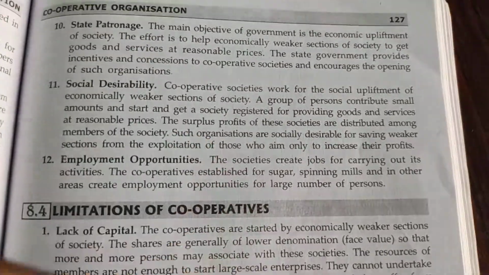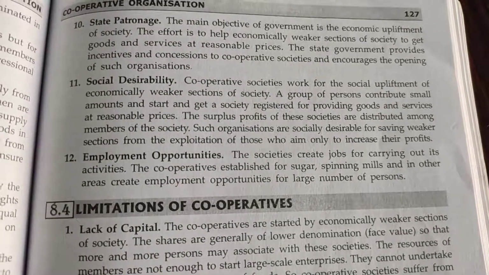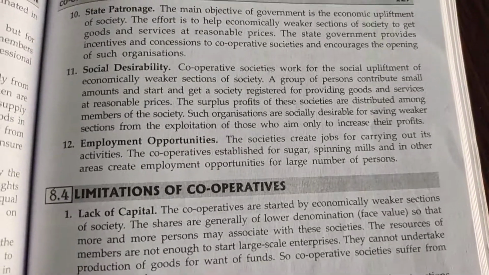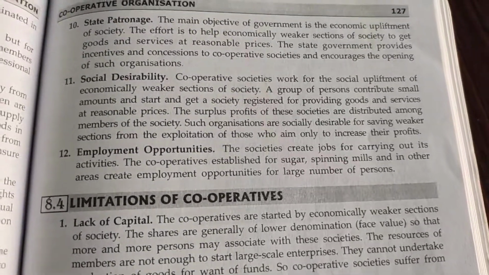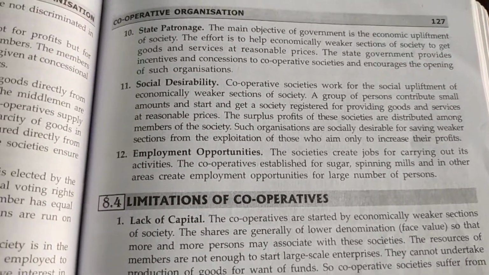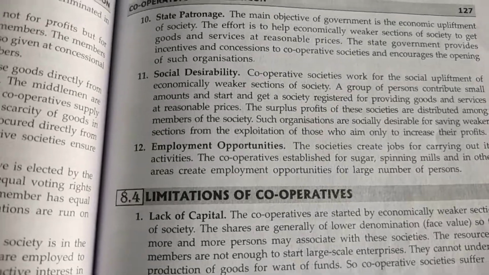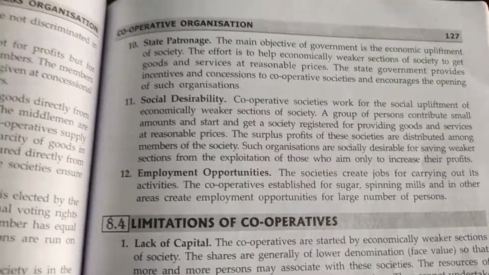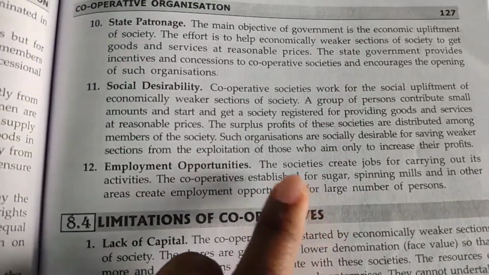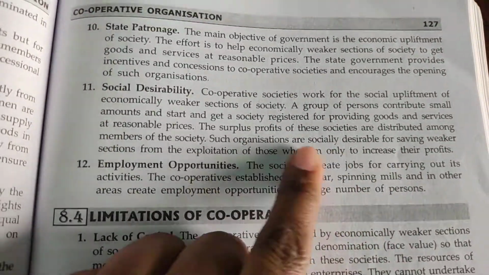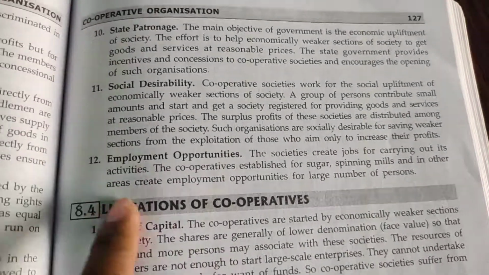So here a group of people voluntarily contribute small amounts and start this society. After starting the society, they will provide the goods at reasonable rates. They will sell the goods to whom? To the members, or they can even sell the goods to outsiders also. For members there will be a certain concession, so they will sell the goods to the members at reasonable rates, and the surplus which is left over is used for the society, for the members, and it will be useful for them.